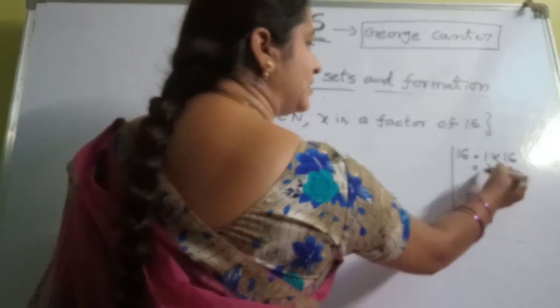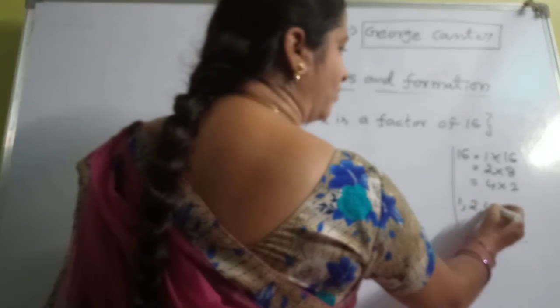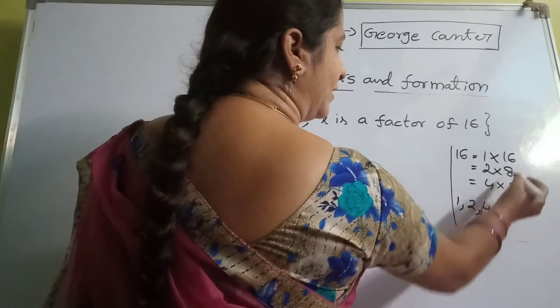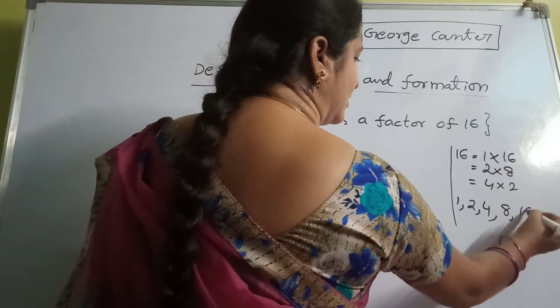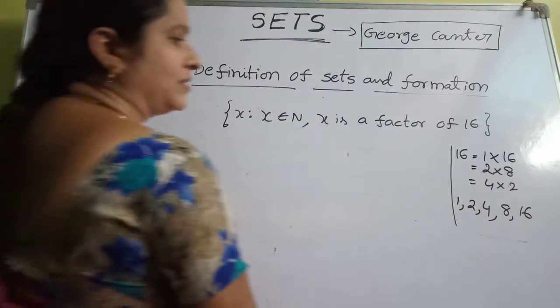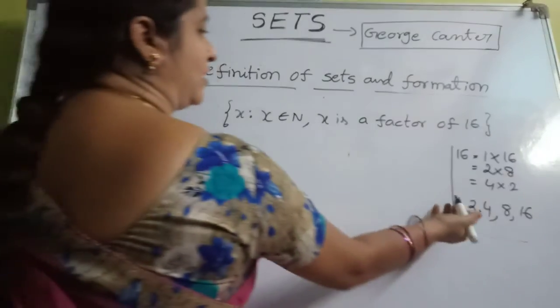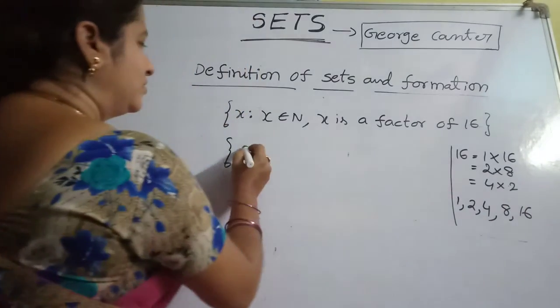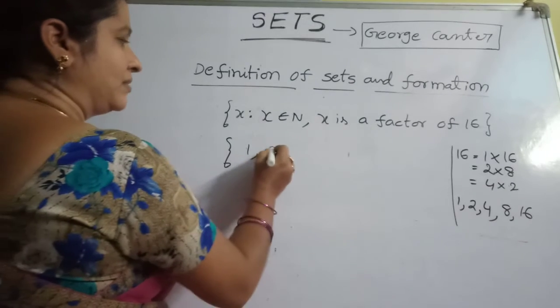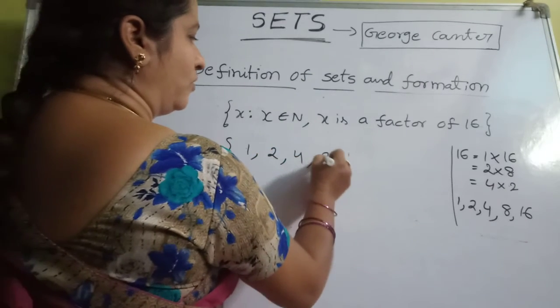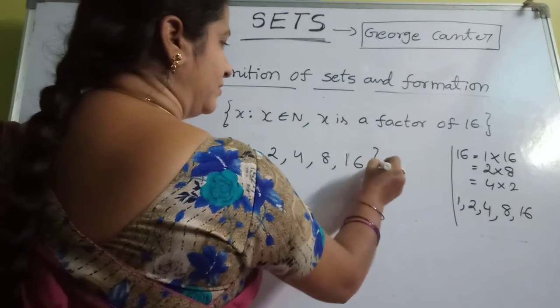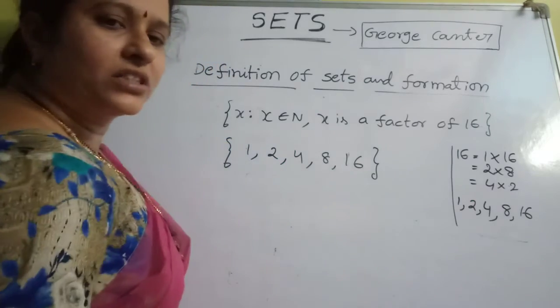Again 8 2s are 16, repeated. So the factors are 1, 2, 4, 8, 16. Only 5 factors. All are natural numbers. So the roster form of the set is 1, 2, 4, 8, 16. So this is the roster form of the set builder form.